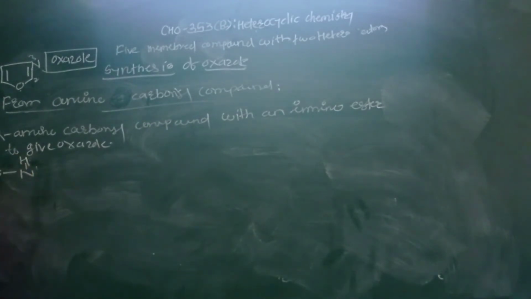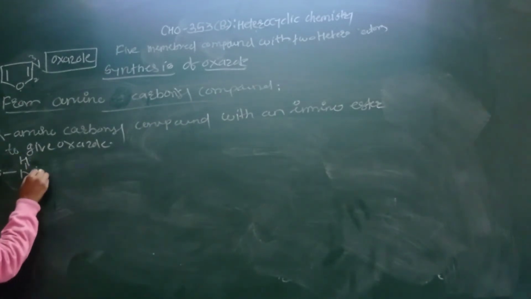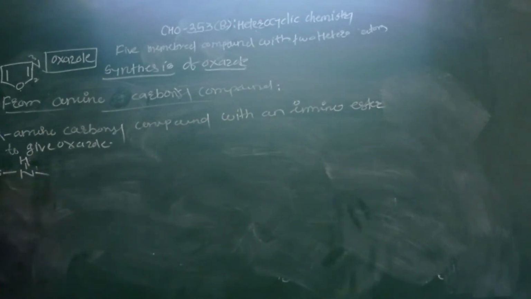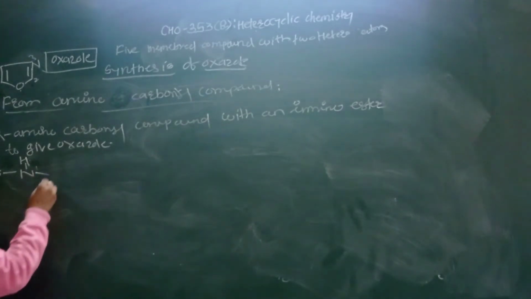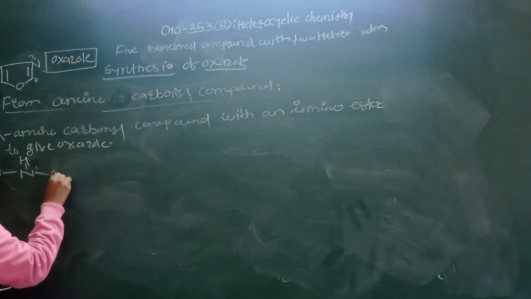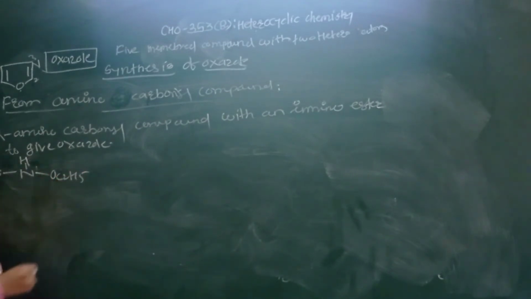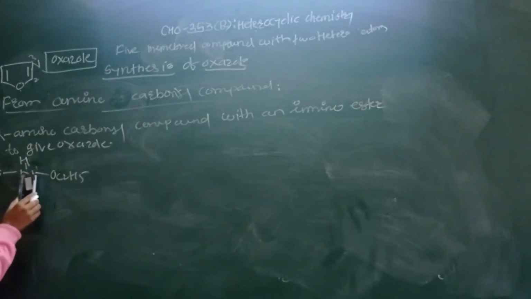Here formation of the NH bond, then write OC2H5, C6H5 in this way.